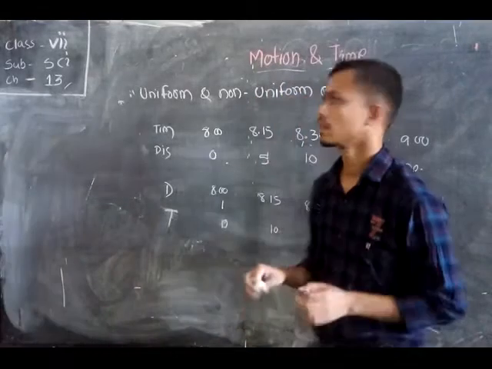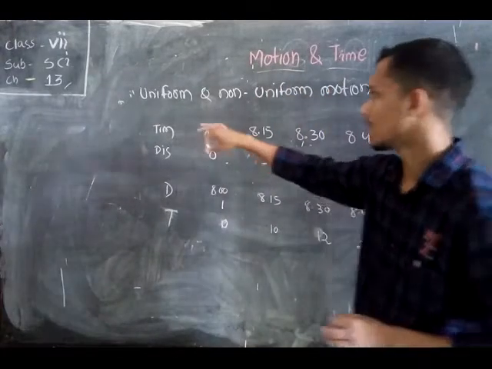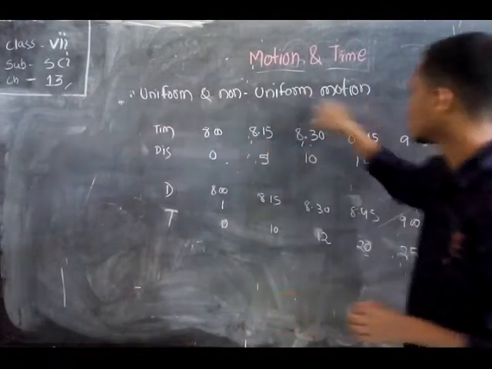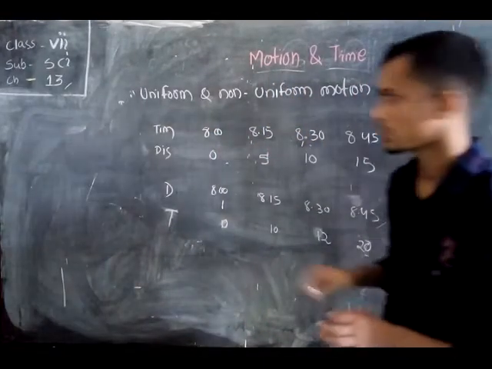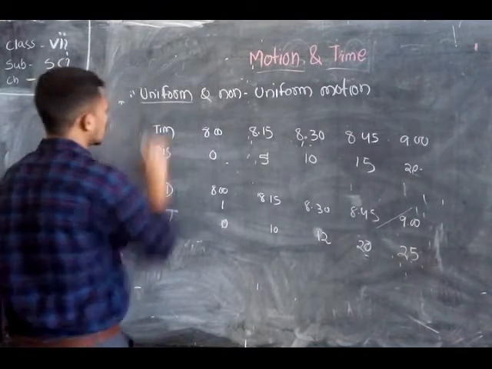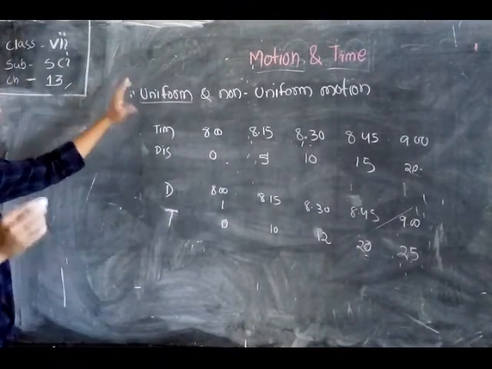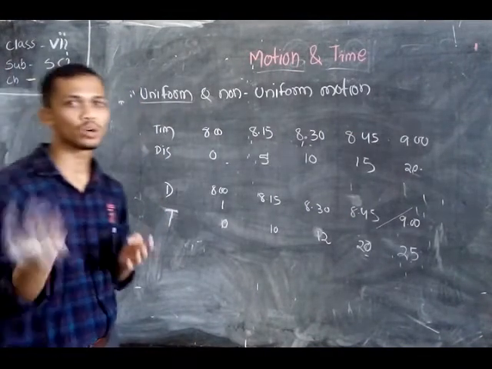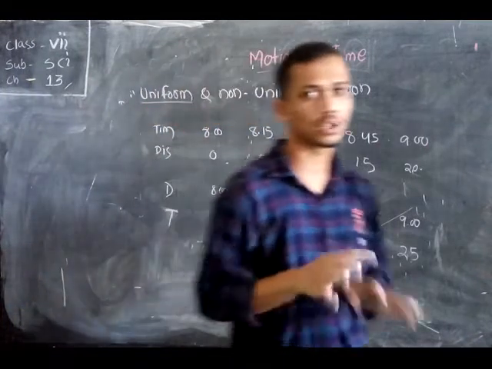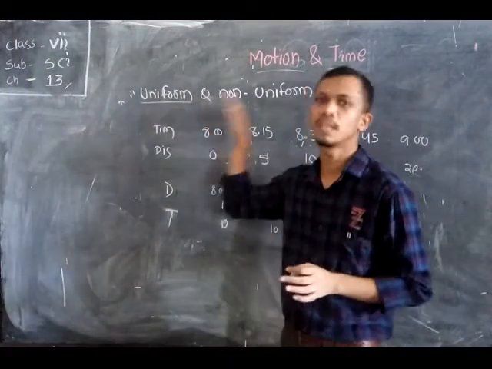So students, now let's discuss uniform and non-uniform motion. Students, you already know the meaning of uniform. Whenever you come to our school, all the students come in proper uniform.